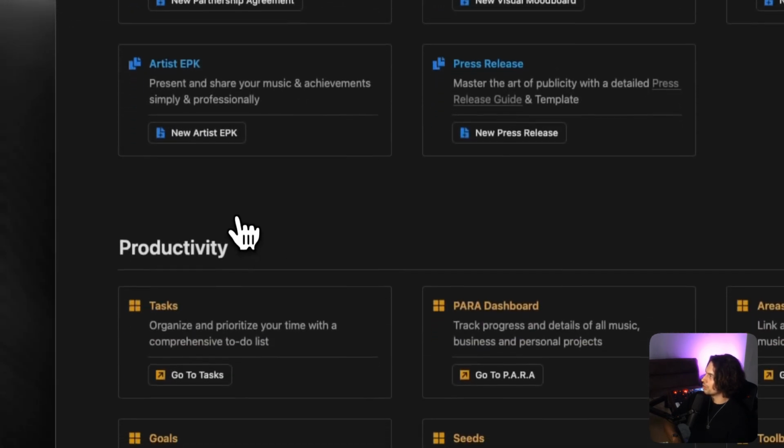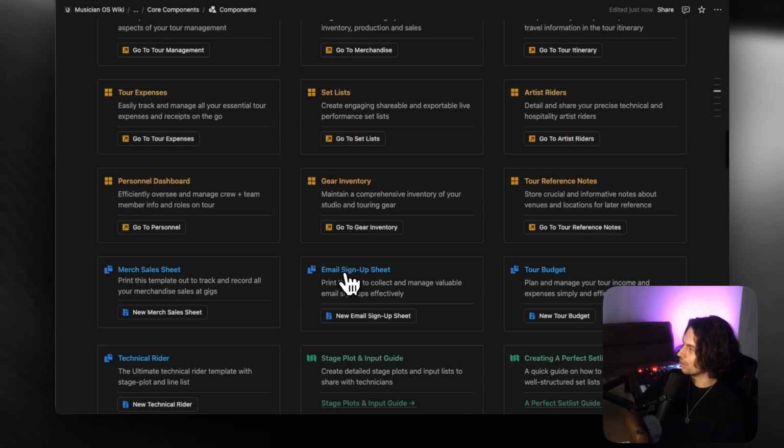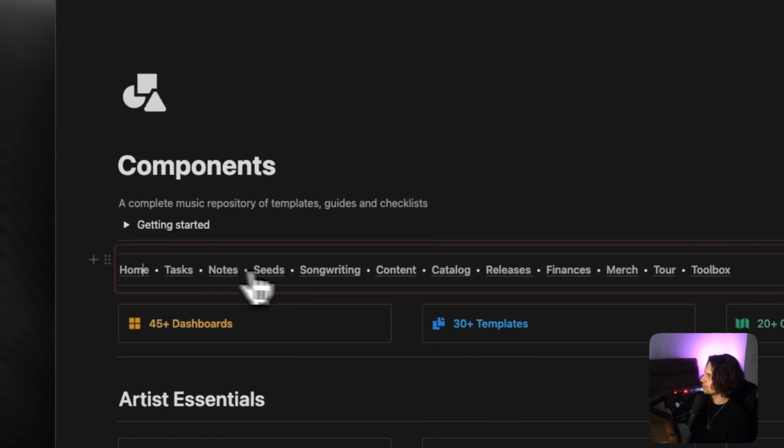I'm not going to go too deep into this, but I just want to highlight it because this is how you can navigate around the whole system easily. So let's jump back to home.